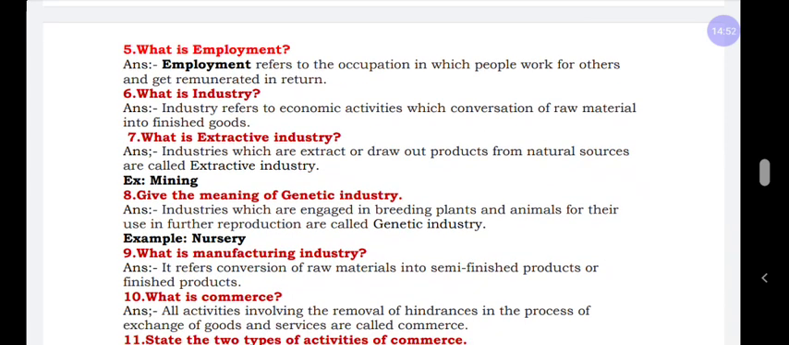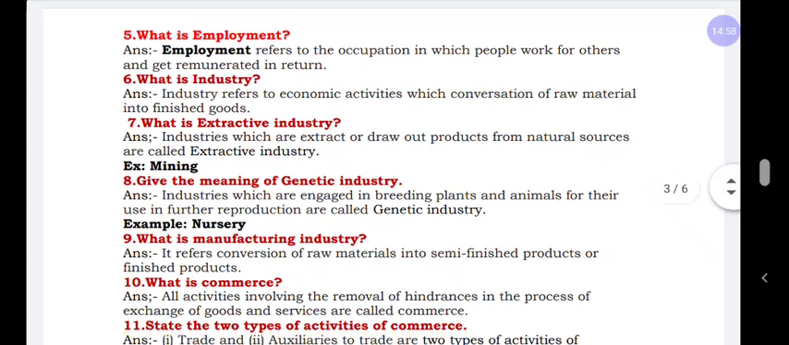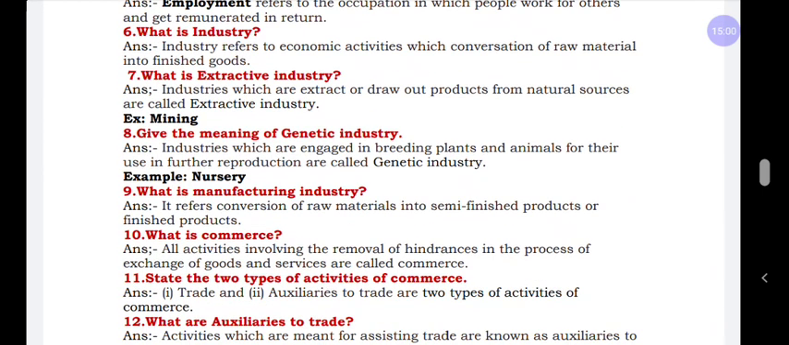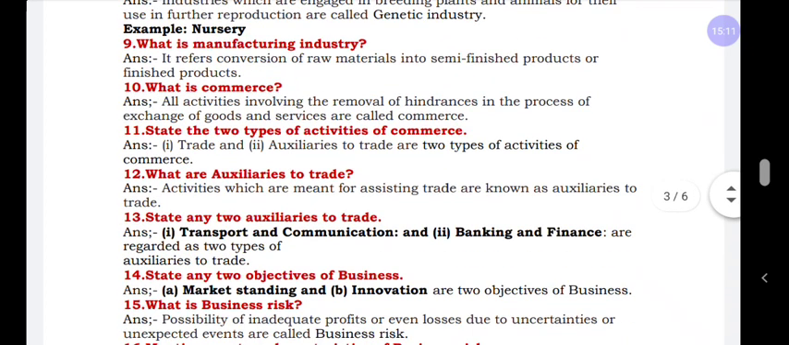In simple terms, employment is an occupation in which people work and get a return called salary or wages. Next, what is industry? Industry is the economic activity which converts raw material into finished goods. Extractive industry and genetic industry we will learn in the 4 marks. Next, what is manufacturing industry? Very simple, manufacturing industry is the conversion of raw material into semi-finished goods or finished goods.